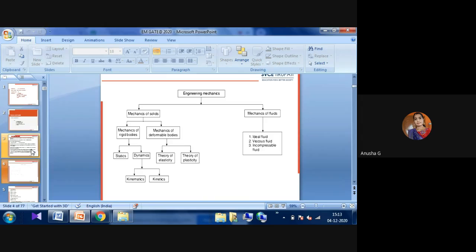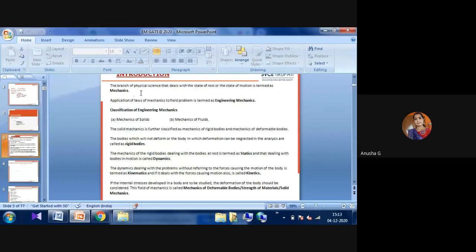The basic physical science is the application of laws of mechanics to field problems. Application of laws of mechanics to field problems is termed engineering mechanics, that you have to explain here. Or otherwise, you can write it is the main branch of the physical science that deals with the state of rest or state of motion. Then it is called engineering mechanics also. Okay, this is one of the main important points.